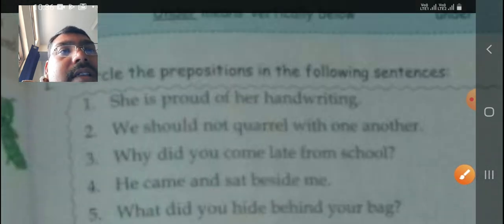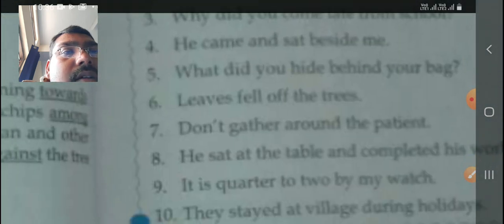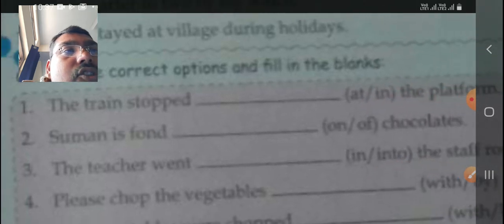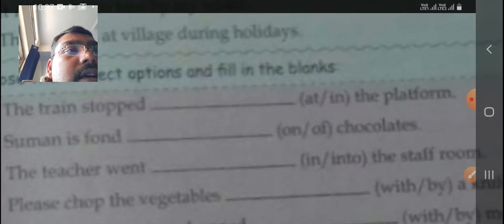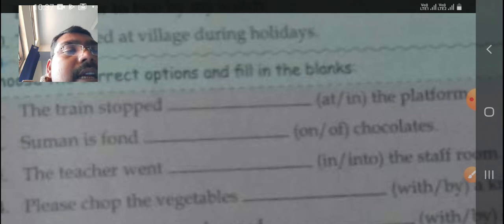So in this way you can circle these prepositions in the exercise number 1 given. I hope you can do this. And now look at the exercise number 2. Choose the correct option and fill in the blanks. The train stopped on the, at the, in the platform. No, train is not inside the platform. Train is at the platform. Okay, so at would be the right answer here.